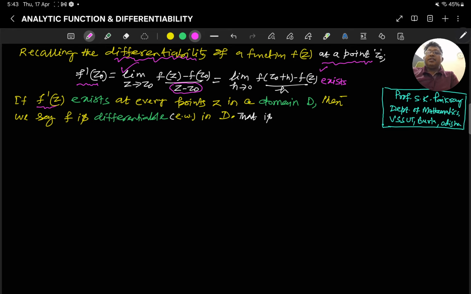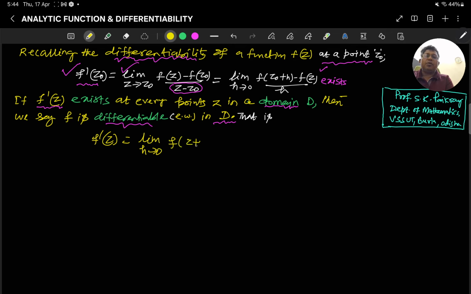If f'(z) exists at every point in a domain D, then we say f is differentiable in the domain D. This is restricted to a particular point, and that is for all points in a domain D. That means f'(z) is, in general, limit h tends to 0 of (f(z plus h) minus f(z)) divided by h, exists for all z in D.